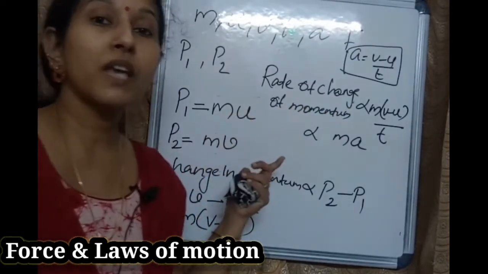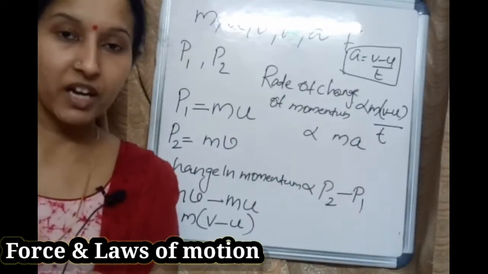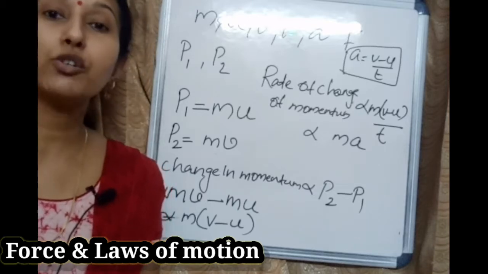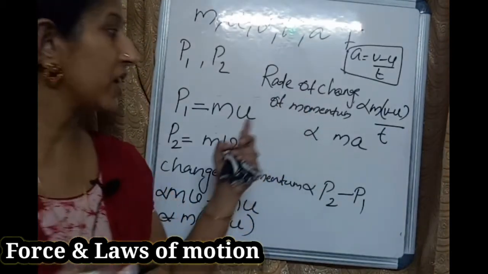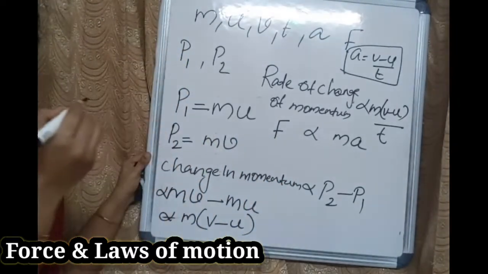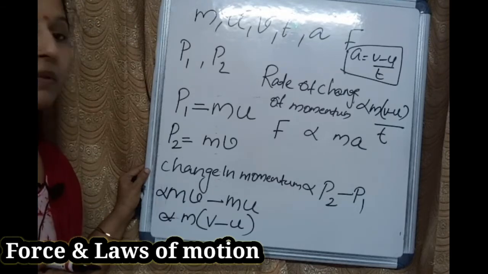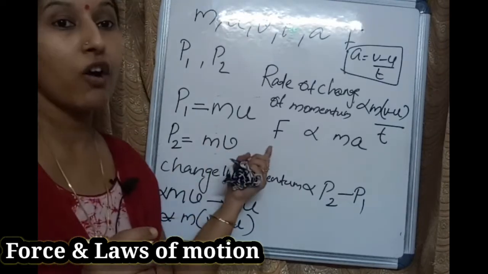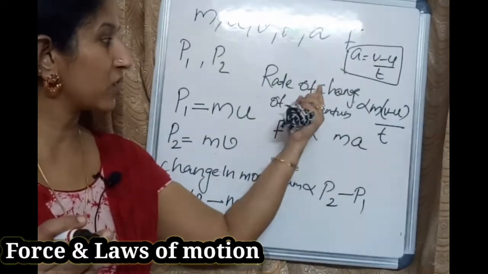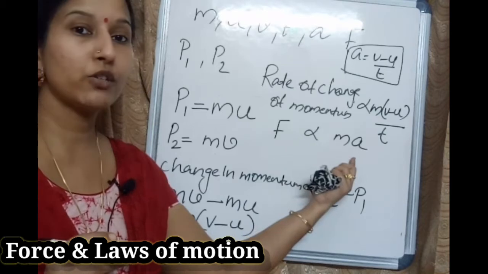So according to second law of motion, rate of change of momentum is proportional to the force. So instead of rate of change of momentum, you can use F. Why? Because according to second law of motion, rate of change of momentum is directly proportional to the applied unbalanced force. So F is proportional to ma.